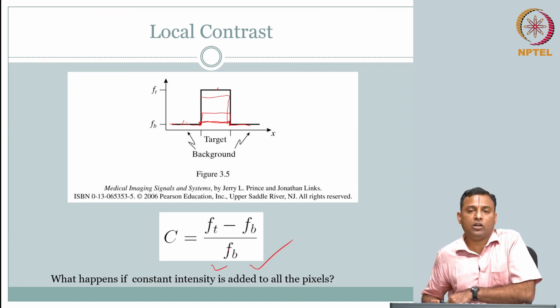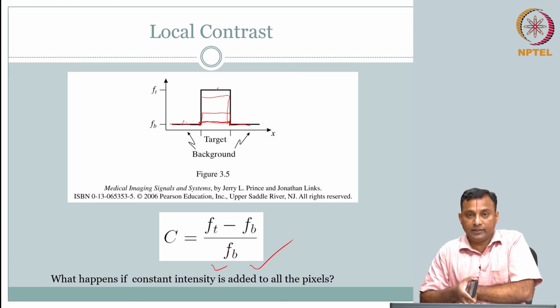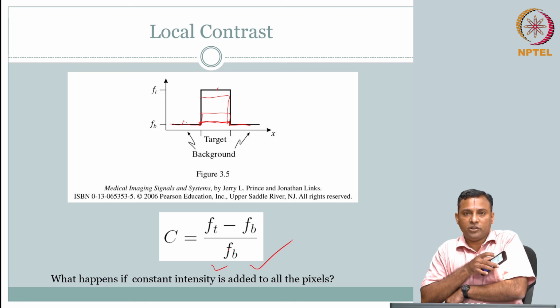What will happen to the contrast? I will just try, and perhaps you can do it. What I am trying to do is add intensity by using a torch, so I am putting more light on both the background and the target.